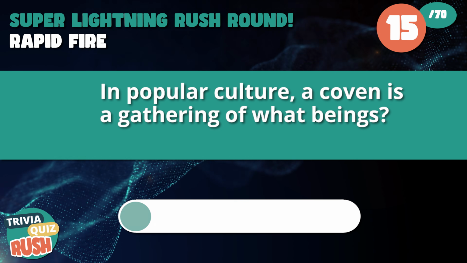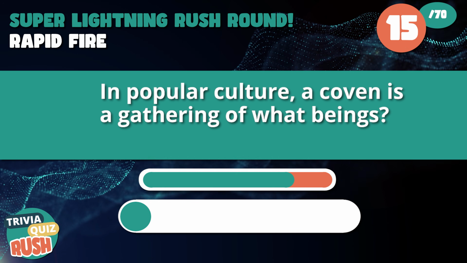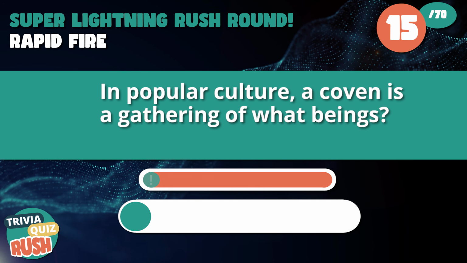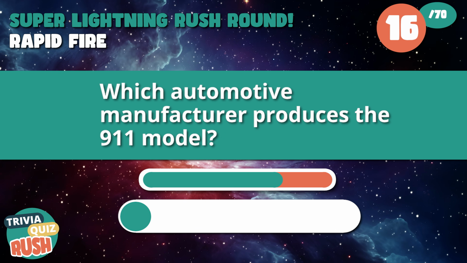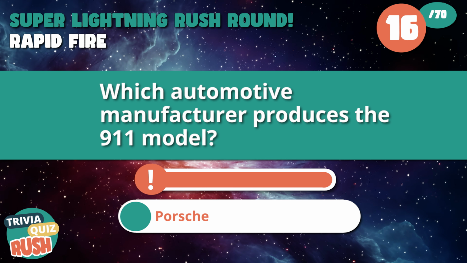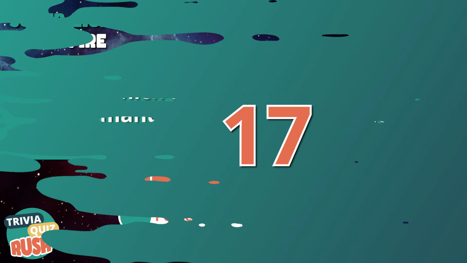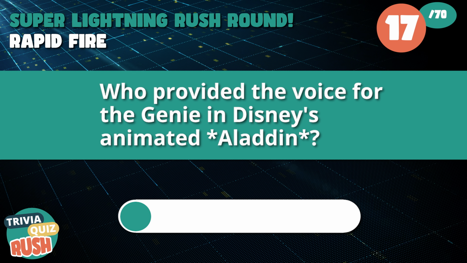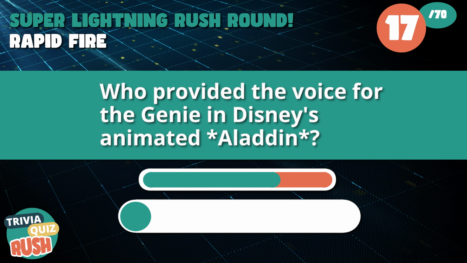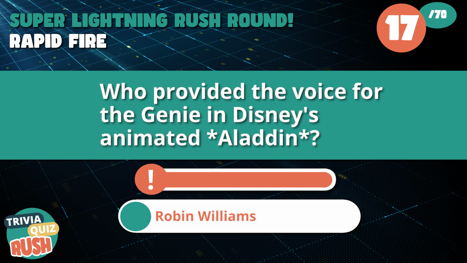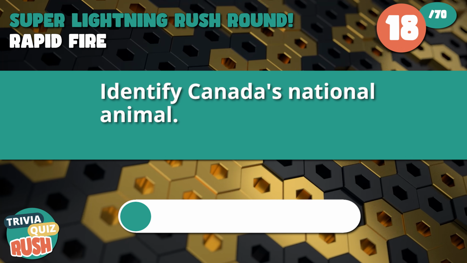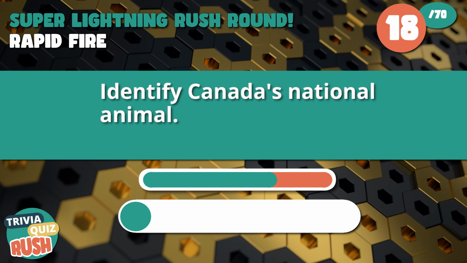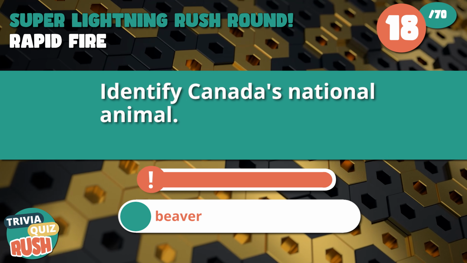In popular culture, a coven is a gathering of what beings? Witches. Which automotive manufacturer produces the 911 model? It's Porsche. Who provided the voice for the genie in Disney's animated Aladdin? That's Robin Williams. Identify Canada's national animal. Beaver.